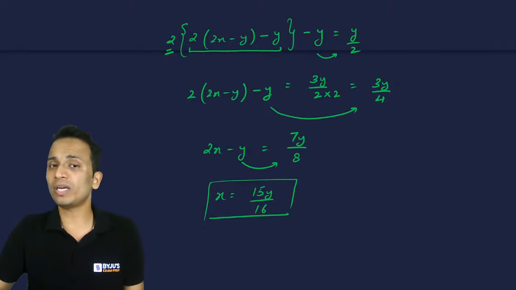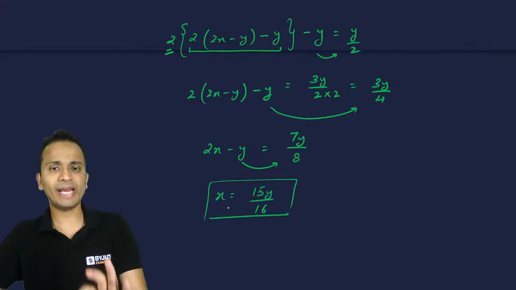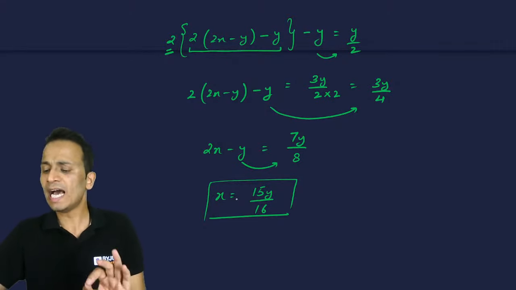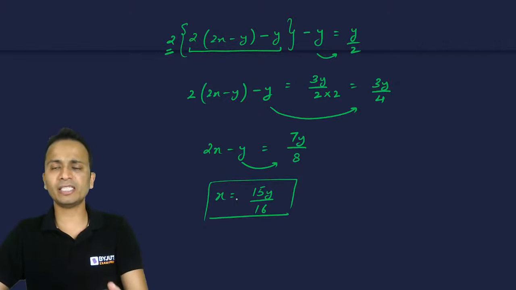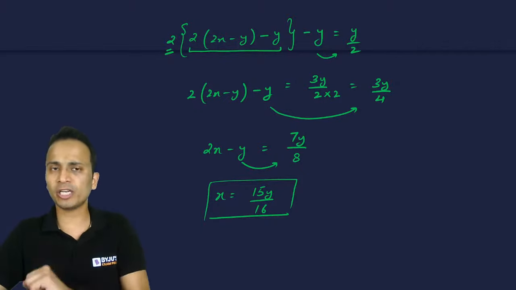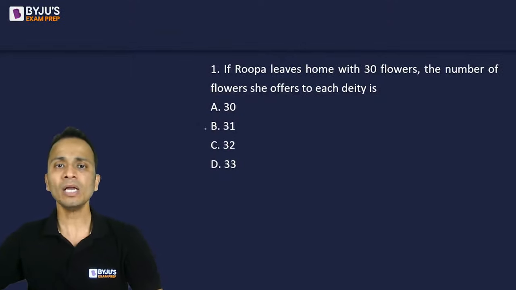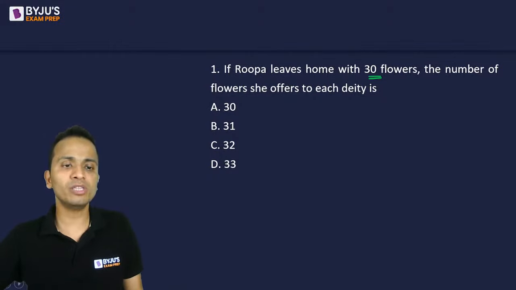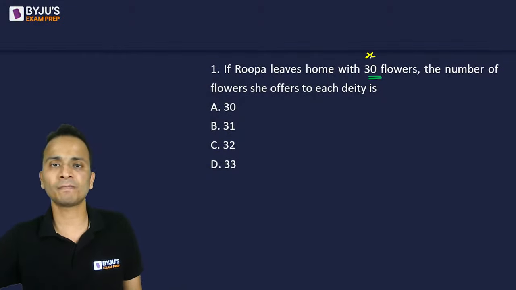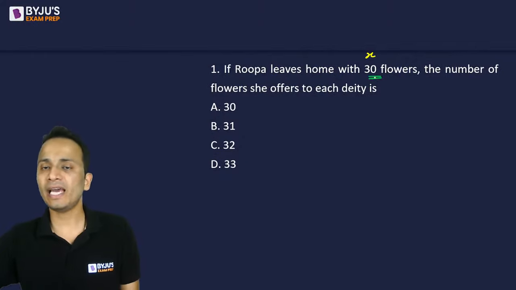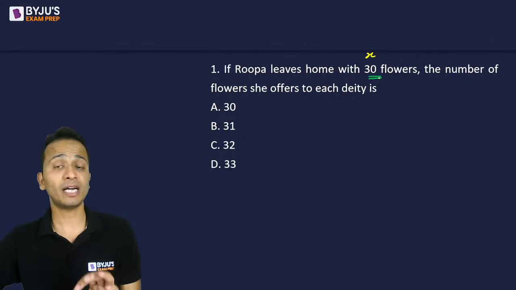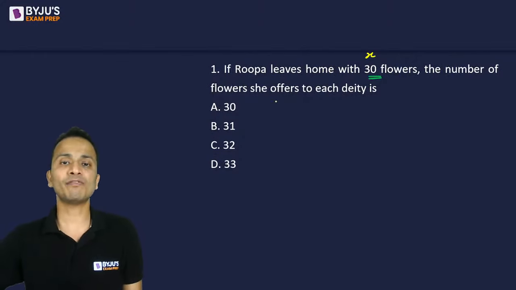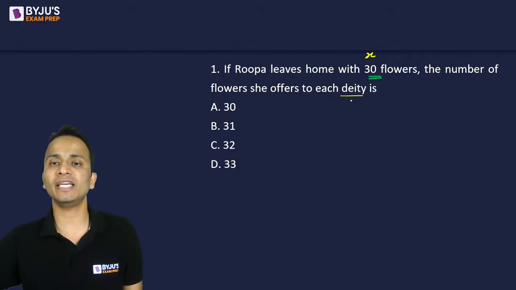Now let's see what the question can be. Okay, so x is equal to 15y upon 16. I'll be using this relation in all the next three questions that we have. Question number 1 on your screen now. It says that if Rupa leaves home with 30 flowers, so basically they have given you the value of x. So if Rupa has 30 flowers at the beginning, the number of flowers she offers to each deity, you will have to find out the value of y.